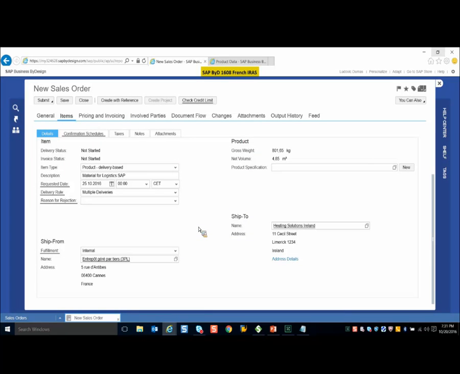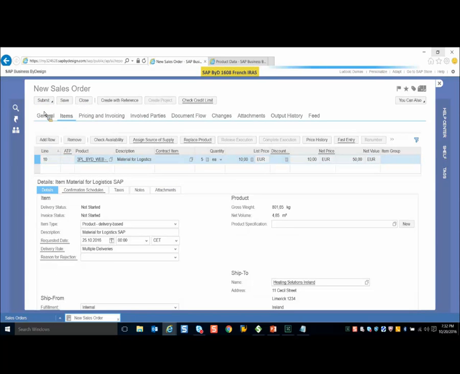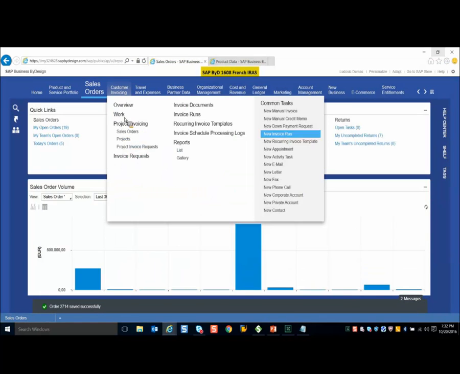Because you know that the stock and inventory lying at your third-party provider site also belongs to your company, and this is your site. It's just that the warehouse activities you are outsourcing through the third-party provider. Okay, so it seems everything is fine. I'll submit the order. Okay, it is 2714. I'll just note down the sales order ID.